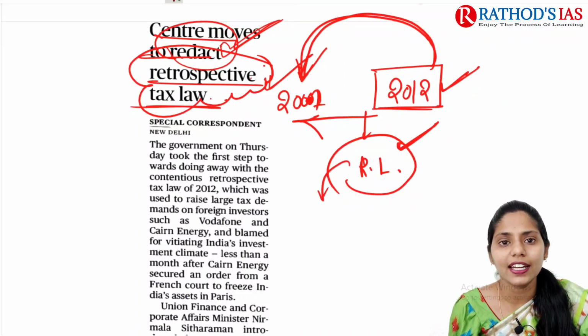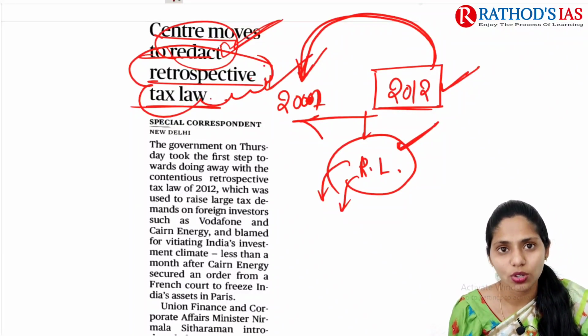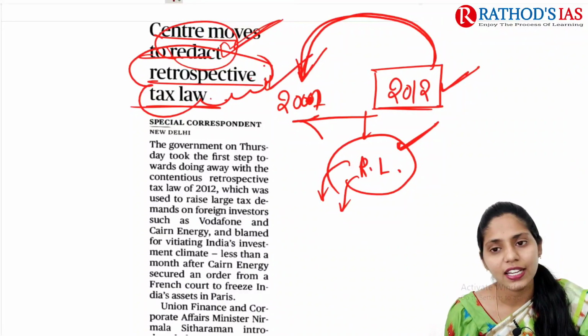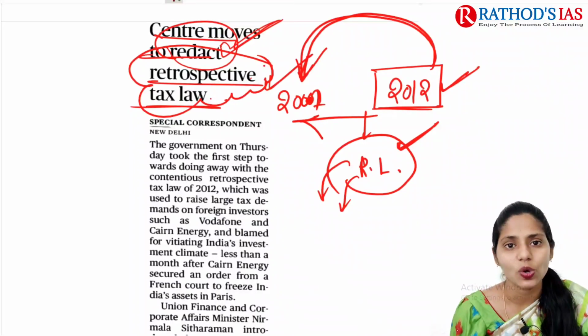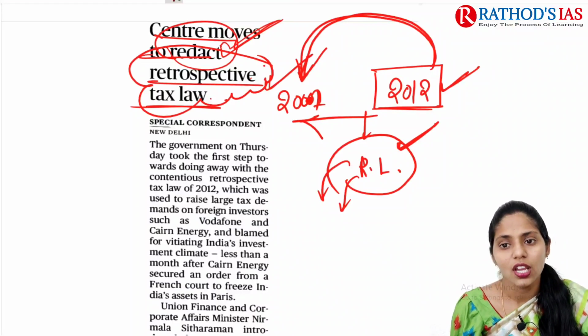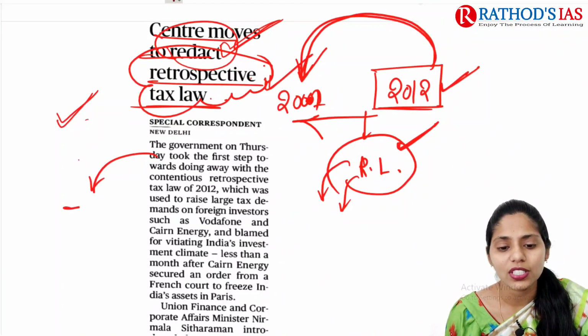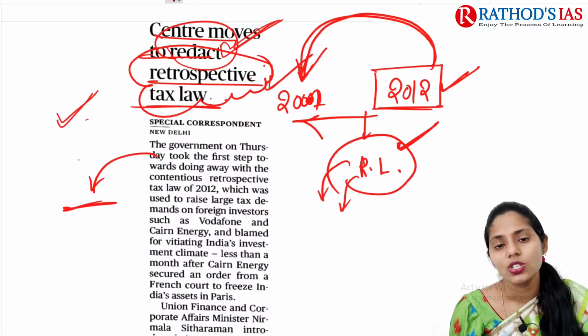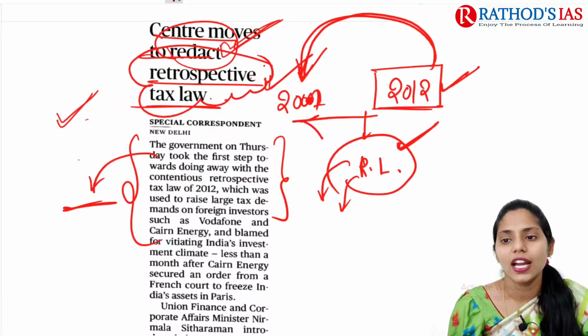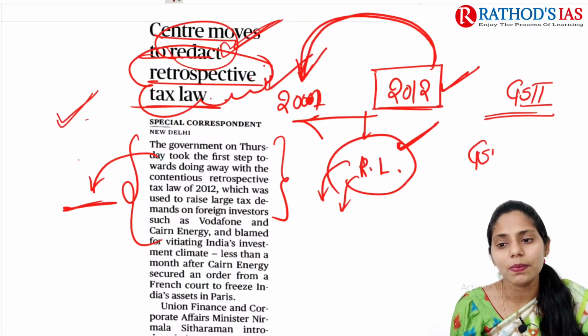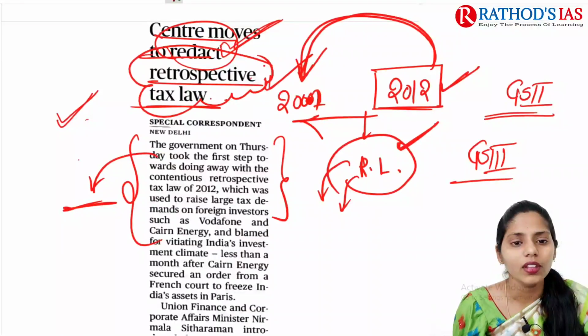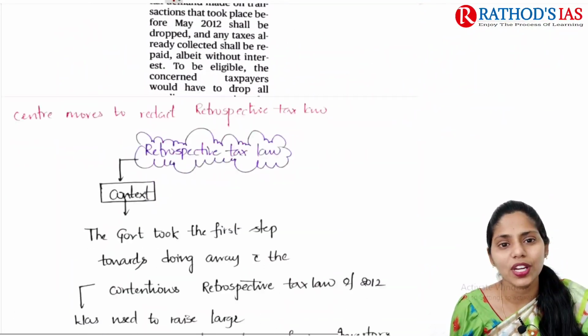Because recently Cairn Energy as well as Vodafone mainly moved towards court challenging this retrospective law, and finally they won, and here the court said that the government needs to pay so and so compensation to Cairn Energy. So because of this, the government wants to correct its retrospective law of 2012. So recently the government introduced a bill. Okay, so because of this the article is in news. And this topic will be important regarding GS paper 2 which comes under polity, and also GS paper 3 which comes under economy. So now let us see this topic in great detail.